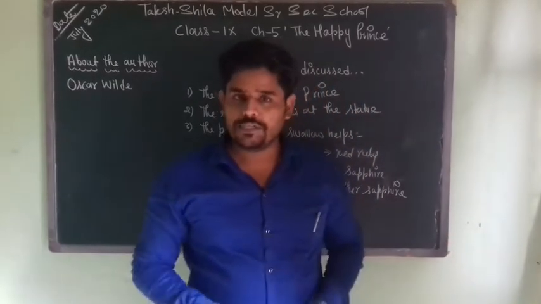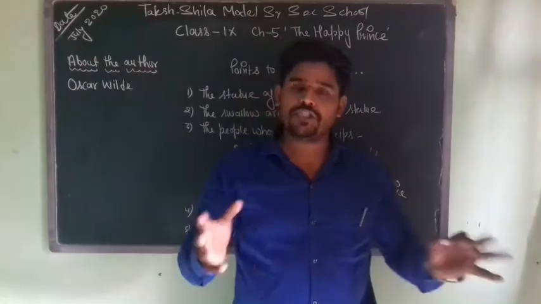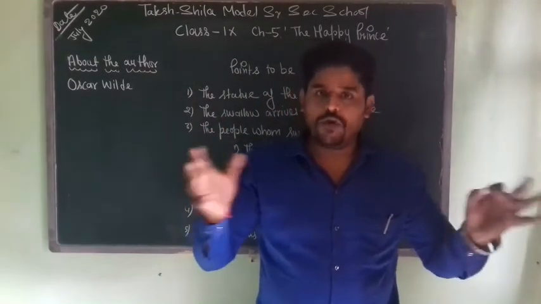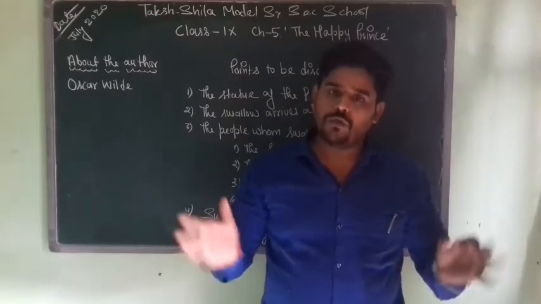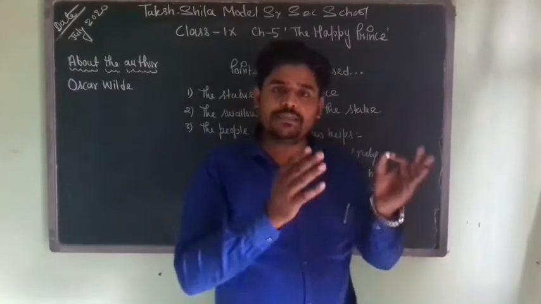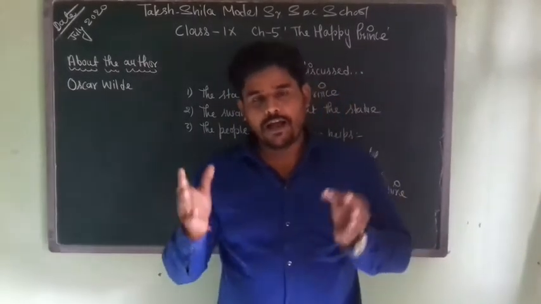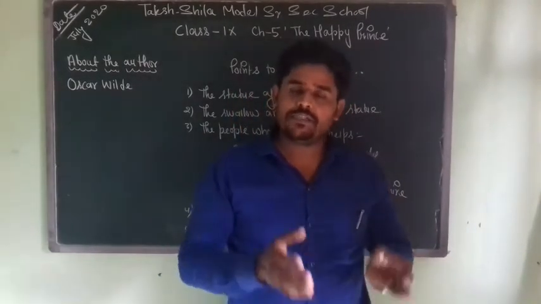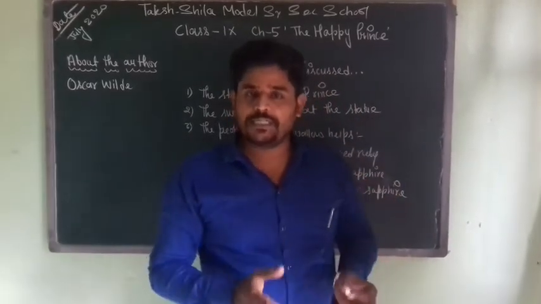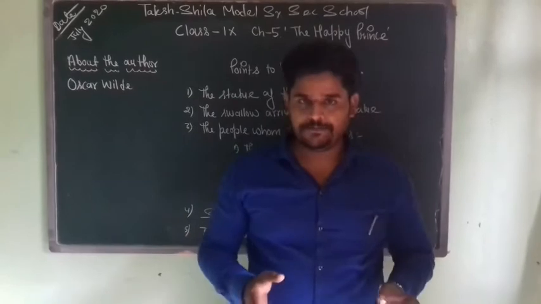And why are they going to Egypt? They are going to Egypt because Egypt is much warmer. And these birds are quite adaptable to warm weather. They are not adaptable to cold weather. So the bird comes and stays in between the legs of the Happy Prince. This bird finds this place a very good place, and the bird decides to spend the night, right?